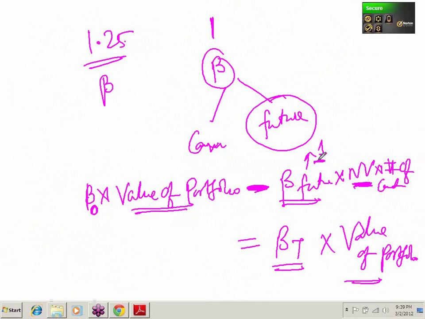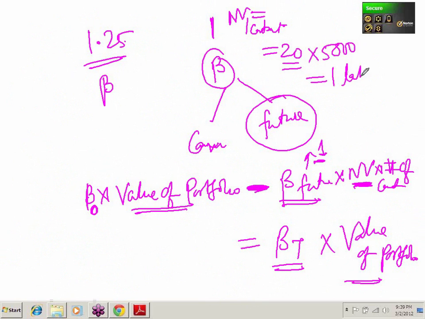What you have shorted is some number of contracts whose beta was 1, and the notional value was NV. What is notional value? Notional value is the value of one contract. Here one contract was equivalent to 20 units, each worth 5,000, so the notional value of each contract was 1 lakh.